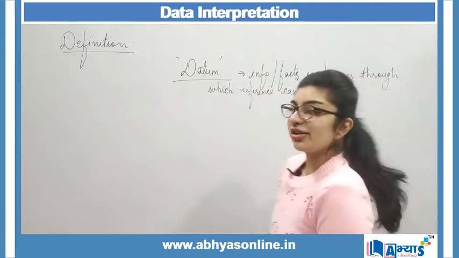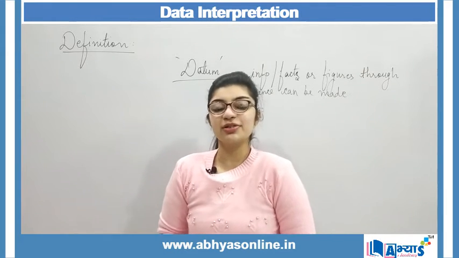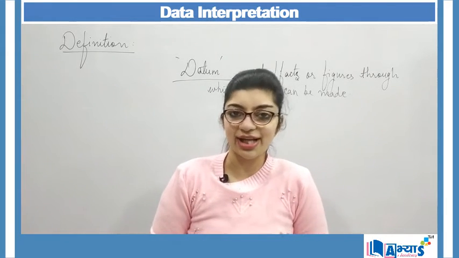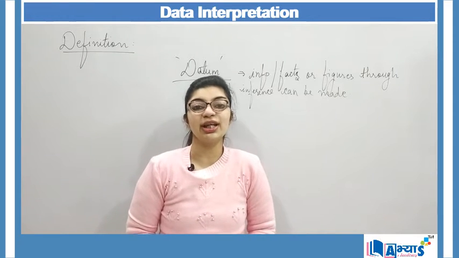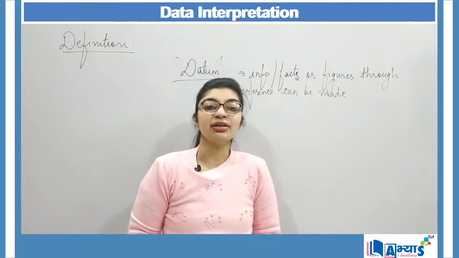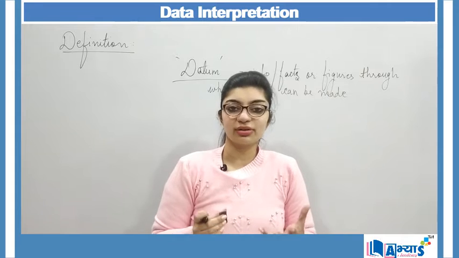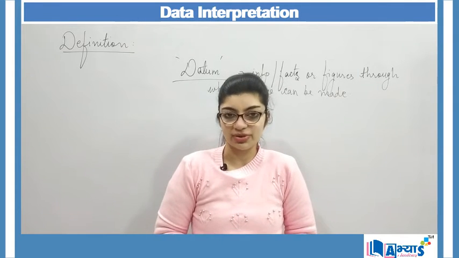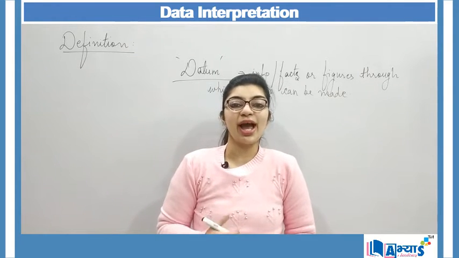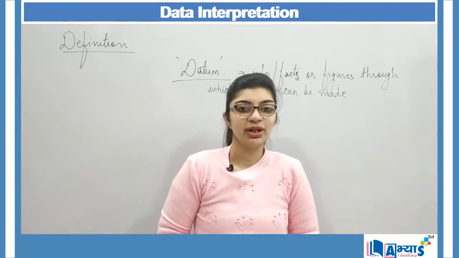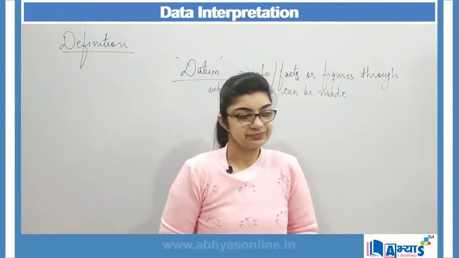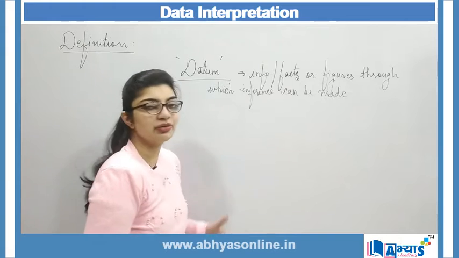By looking at the facts and figures, we can find out what the data is all about, and also we can analyze the data and conclude what the data actually wants to represent, or what we actually have to understand from the data that is given. This is the definition of data.